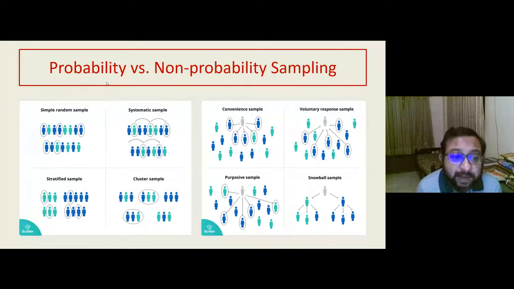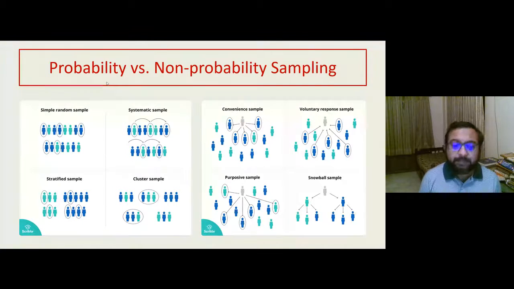Then it may be a stratified sampling. So what is a stratified sampling? You do a random selection, but after doing the random selection, you further divide them into groups. I'm giving you an example of what it means. Suppose you want to compare people with high blood pressure from people with low blood pressure.